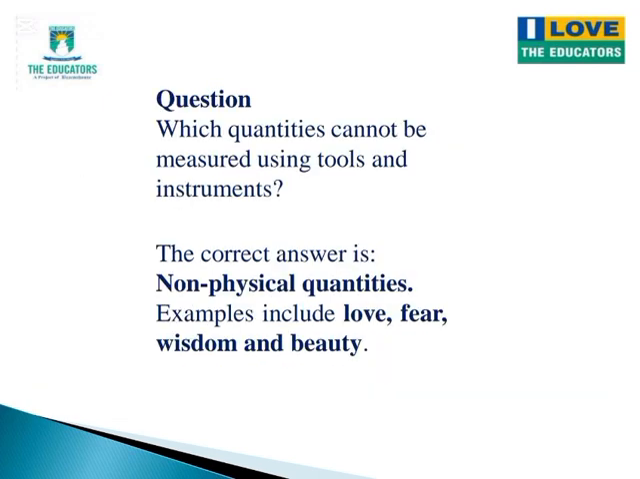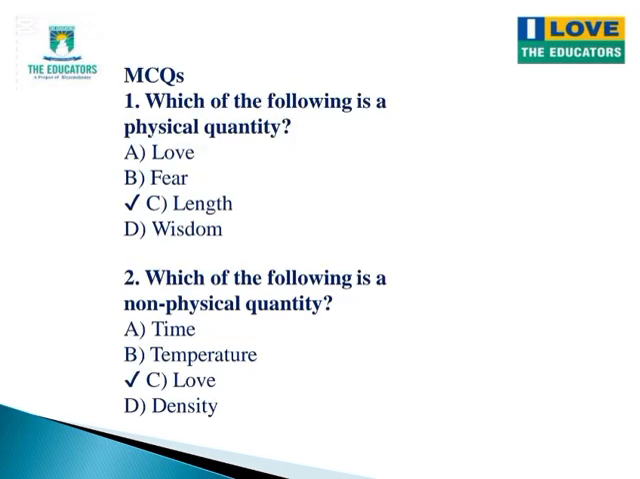Now students, here is an important question. Which quantity cannot be measured using tool and instrument? The correct answer is non-physical quantities. For example, love, fear, wisdom and beauty. Now let's solve the first multiple choice question. Which of the following is a non-physical quantity? Love, fear, length, wisdom. The correct answer is length because it can be measured using a ruler.